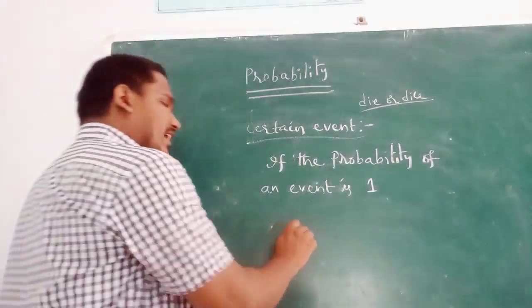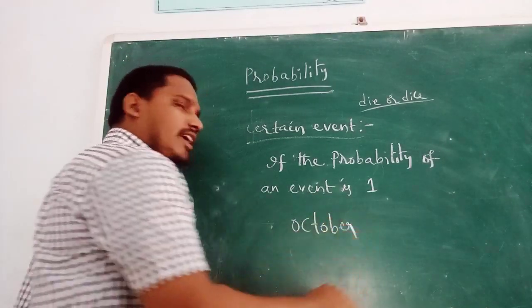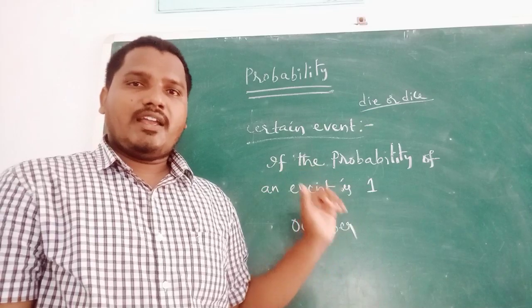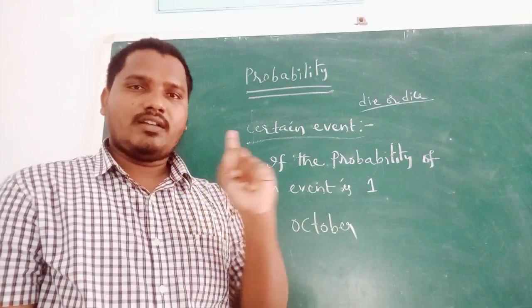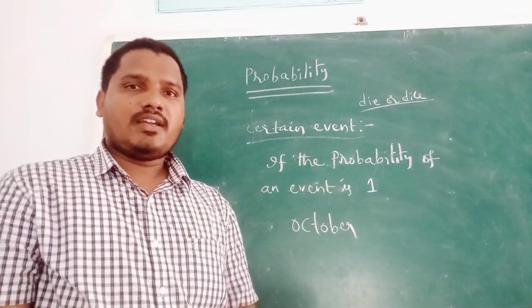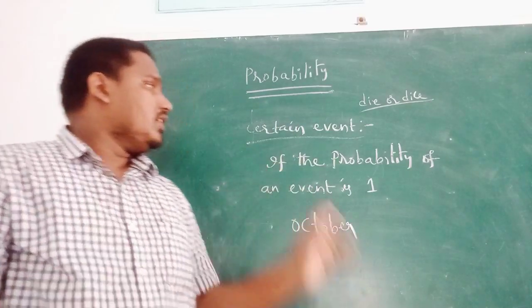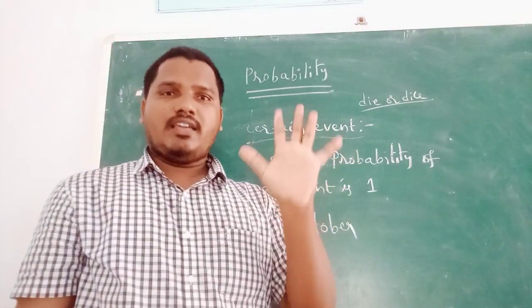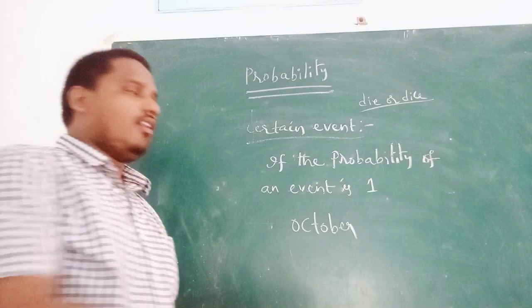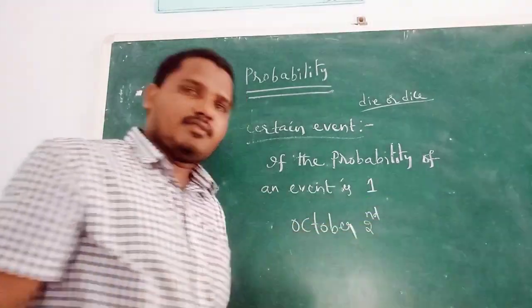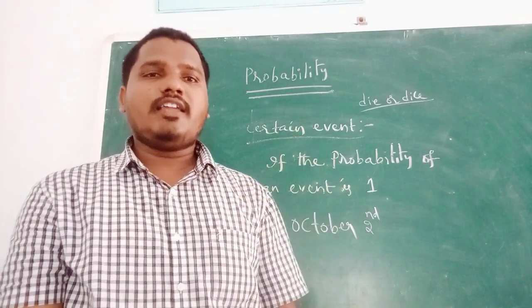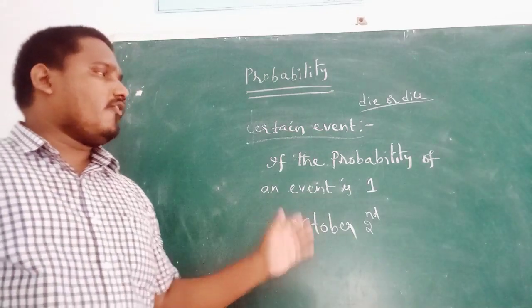Suppose October 2nd we celebrate Mahatma Gandhi Jayanti. That comes only once per year, so it is called a certain event or sure event. If the probability of an event is 1, then that is called a certain event. For example, October 2nd Mahatma Gandhi Jayanti, or September 5th Radhakrishnan Jayanti, Teachers Day. These are all examples of certain events.